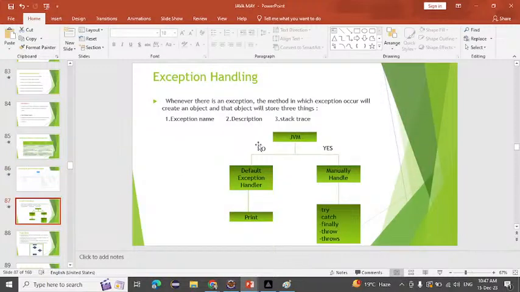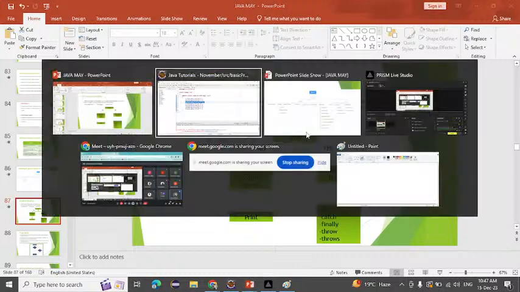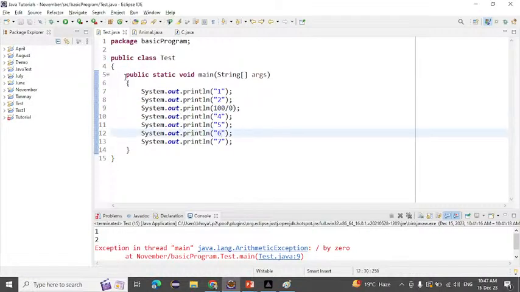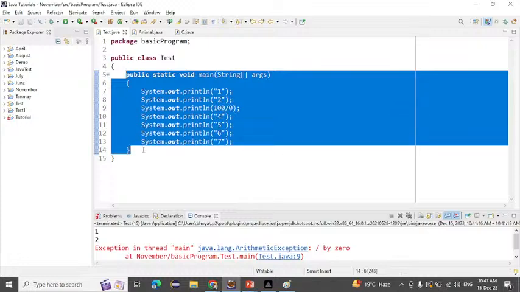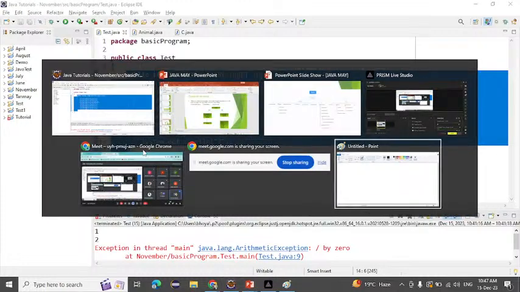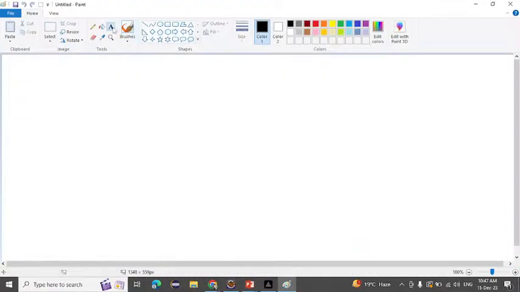If an exception occurs, what will it do? Whenever there is an exception, the method in which the exception occurs will create an object, and that object will store everything. So what is it saying? Suppose we have an error here. So simply I will copy this and come to Paint, and paste the program here.